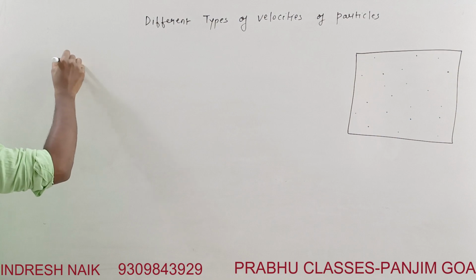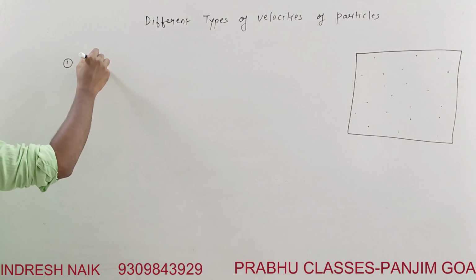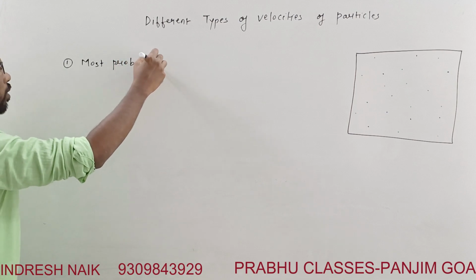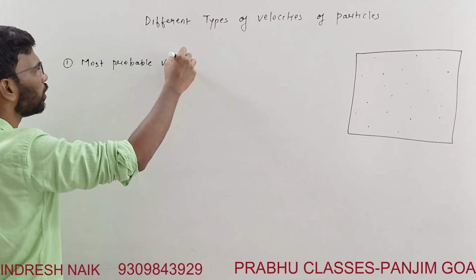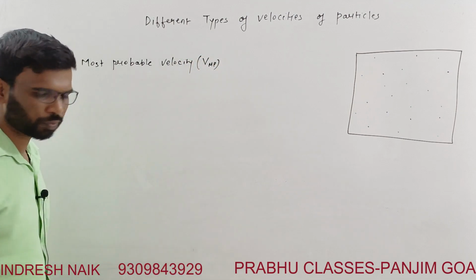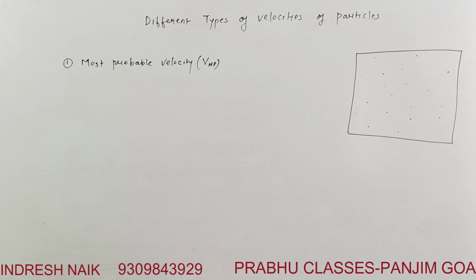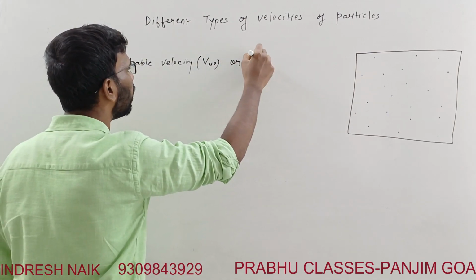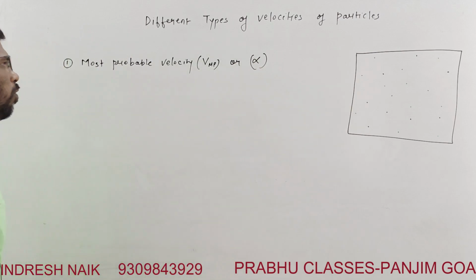The first is most probable velocity. We'll write VMP. It is also given as VMP, or it could also be written as alpha, which is the symbol for this.